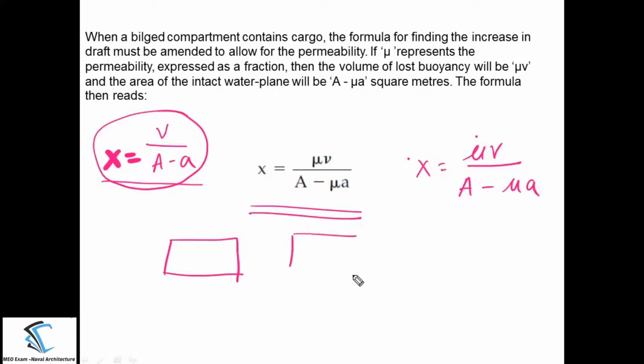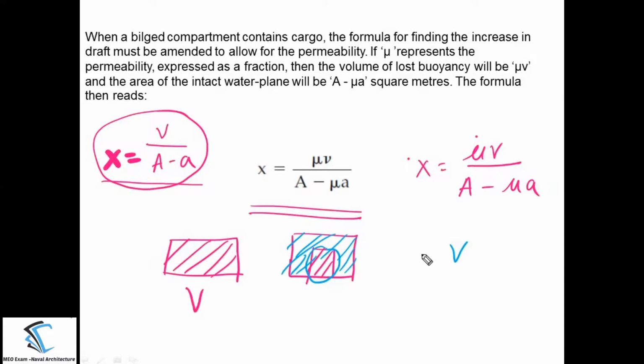When the compartment is completely empty, the total volume lost is, for example, aV. But if you have some cargo inside this compartment, the volume which is going to be lost will be this volume. So this volume which I have shown here will be a percentage of the total volume. So the total volume lost is aV into this much amount of volume, as it is not going to be entirely lost.